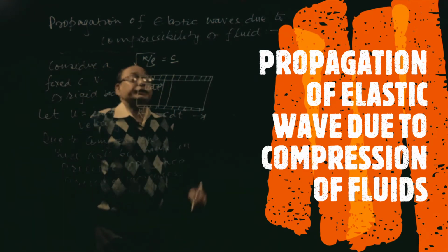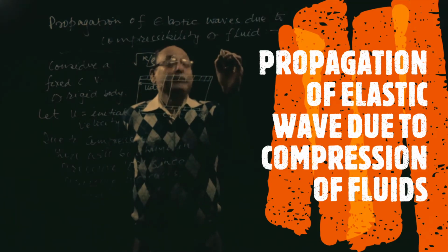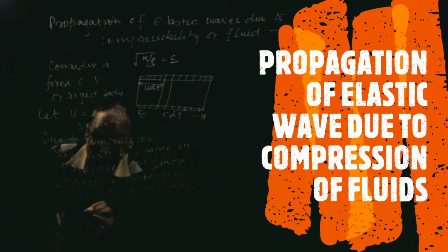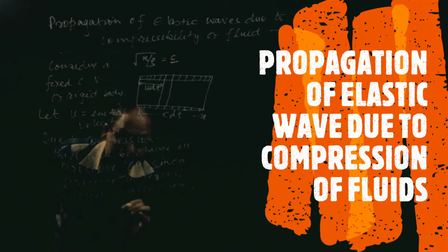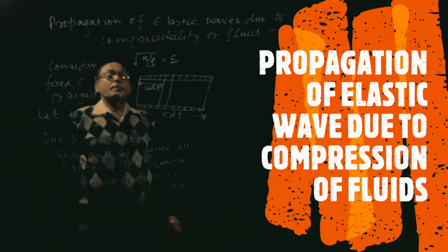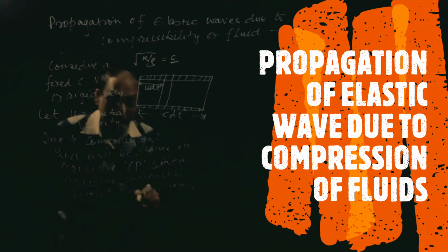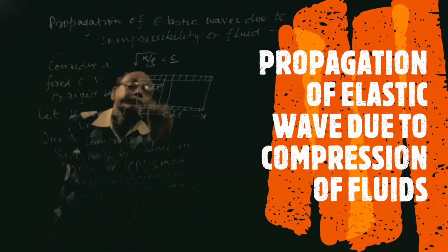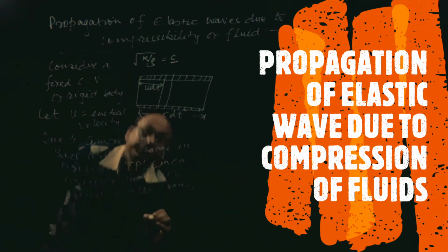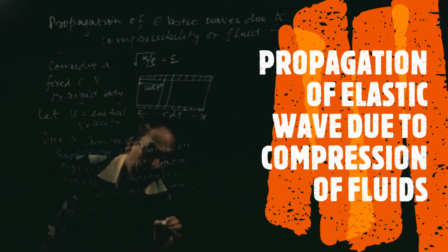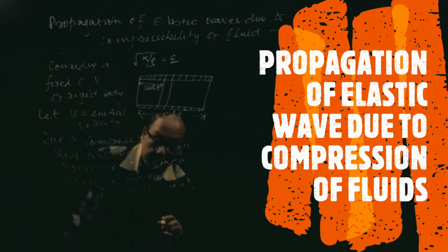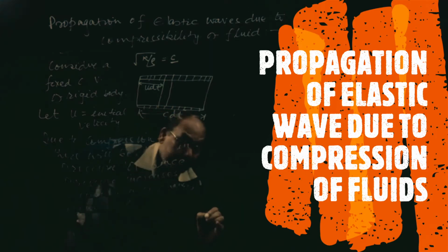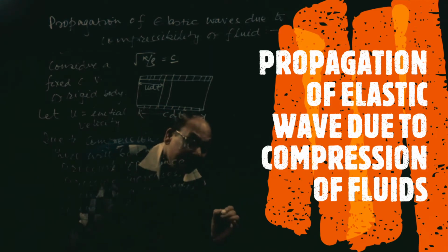Okay, see now, using the continuity equation here, that is rho A V, which is u dt, will be equal to d rho into A into C dt.